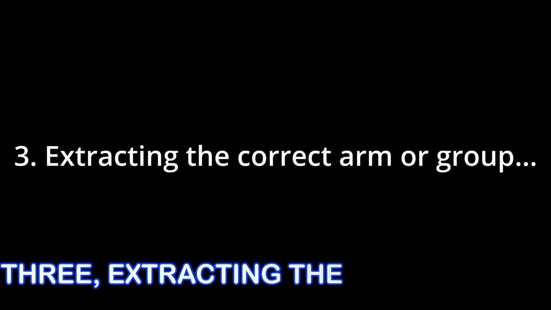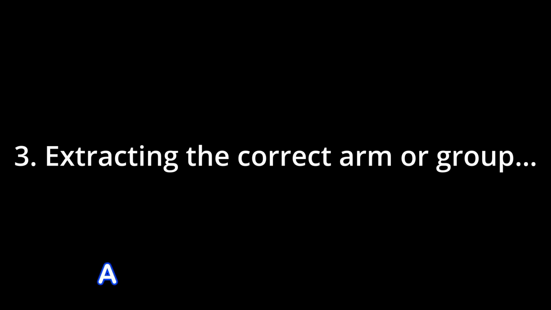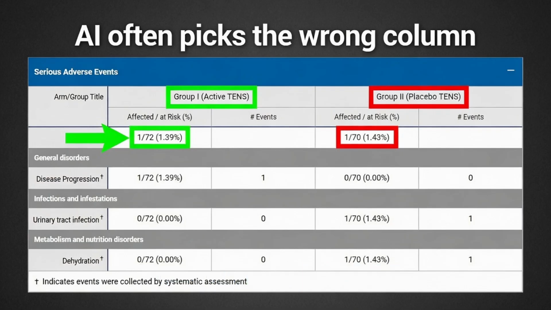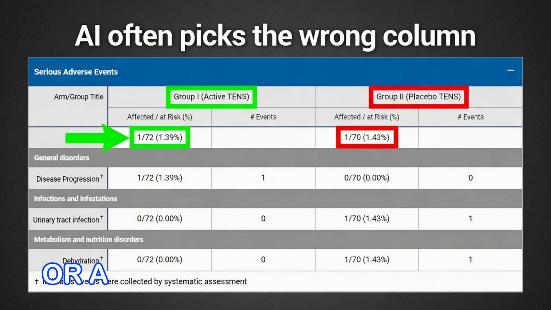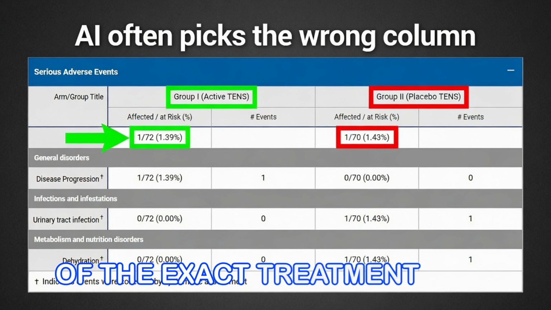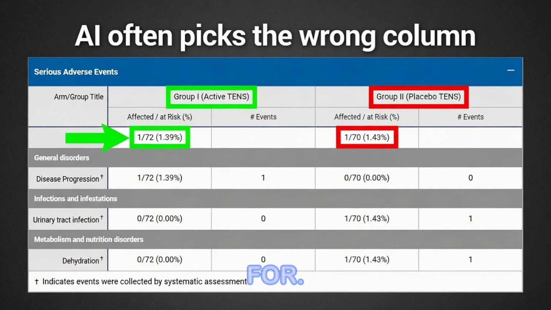3. Extracting the correct arm or group. A model may correctly identify the trial but then report the placebo arm number, the combined population number, or a subgroup result instead of the exact treatment arm figure your prompt asked for.